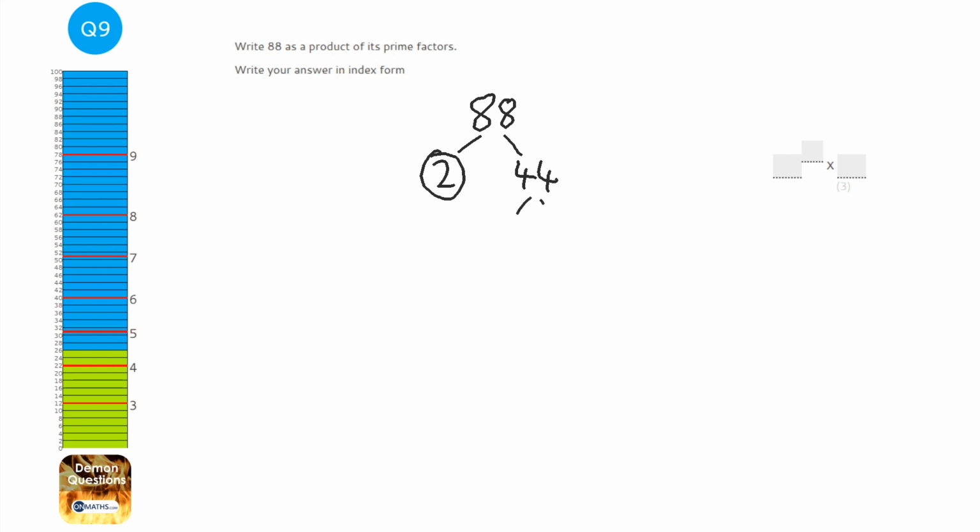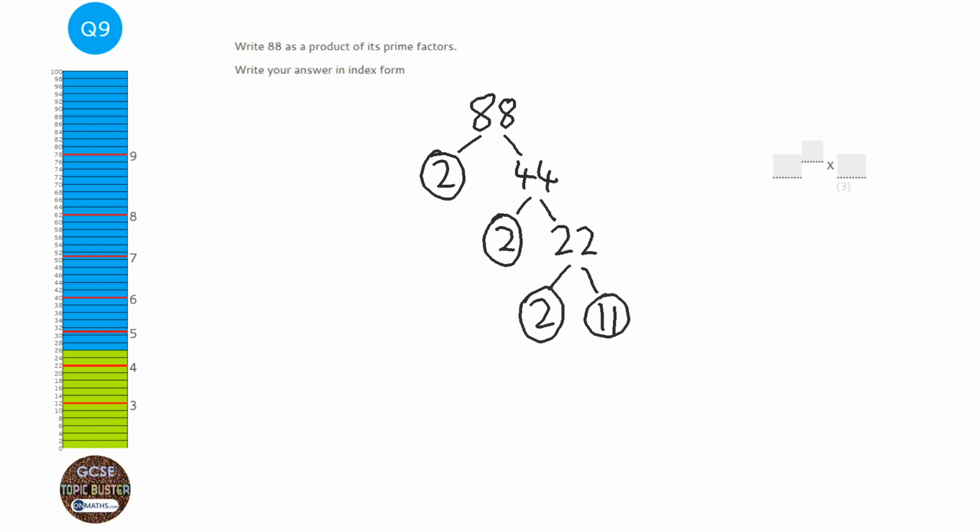So 44, I can get another 2 out of that, so 2 and 22, 2 and 11. Now 11 is also a prime number, and when you're left with just prime numbers, then you write your answer out like this. Now if you're also asked to write it in index form, that means instead of 2 times 2 times 2, you're going to write 2 to the power of 3 times 11. Now don't work that out, because that will give you 88, so 2 cubed times 11 is 88.